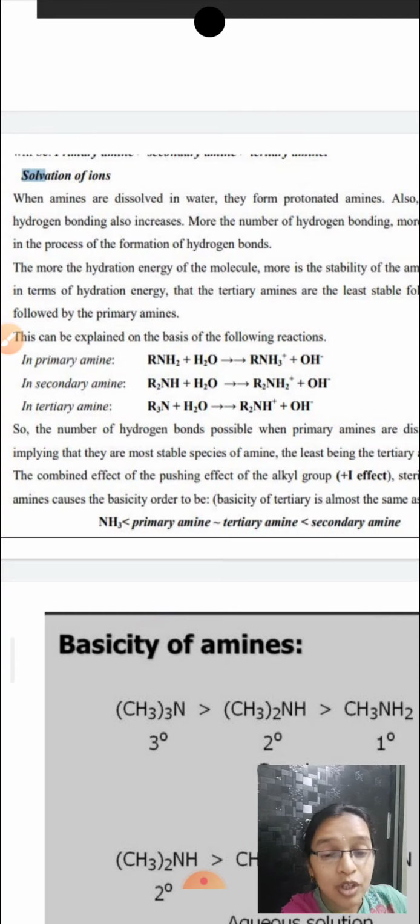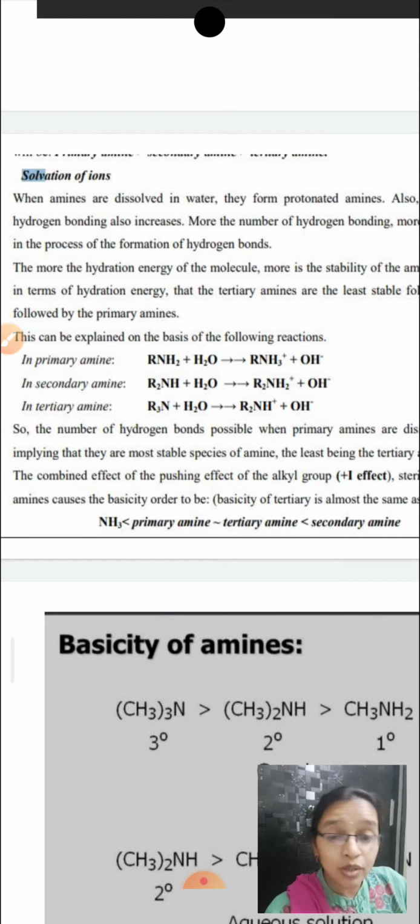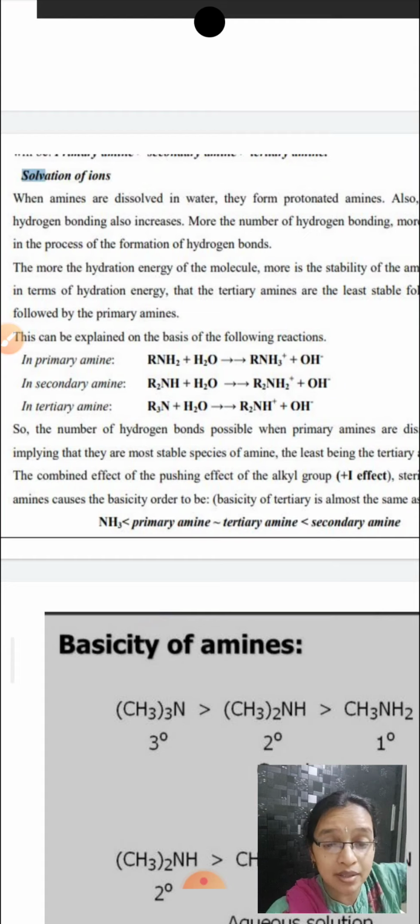I repeat, due to the presence of the bulky groups around the nitrogen, nitrogen cannot donate the lone pair of electrons with a greater ease. Therefore, when the tendency to donate the lone pair of electrons decreases, automatically the basicity decreases.